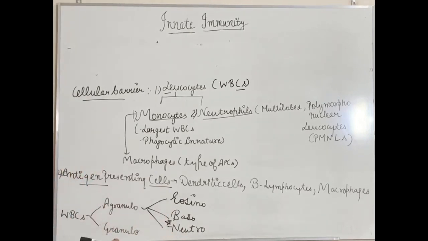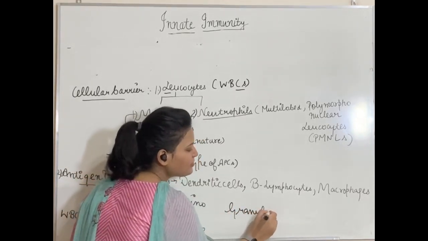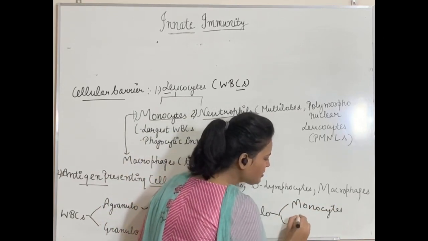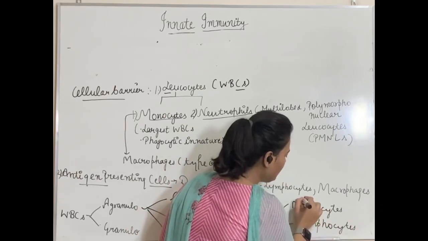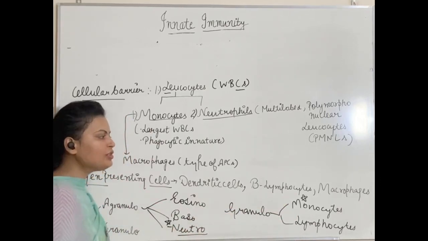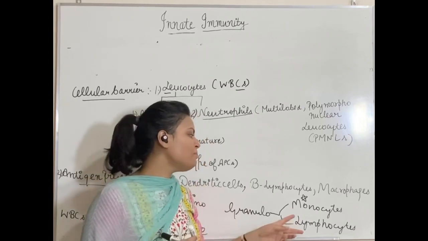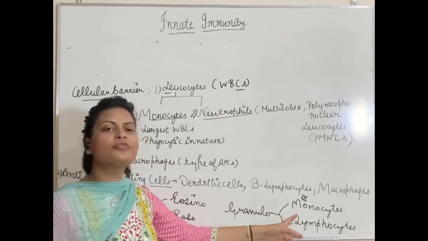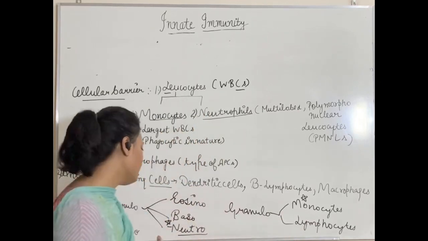And the others are further of two types, which are monocytes and lymphocytes. Monocytes are the type of WBCs which again provide us innate immunity, and we will take up these monocytes and neutrophils both in detail. Lymphocytes are very important, but they play their role in acquired immunity. These lymphocytes are further of two types, B lymphocytes and T lymphocytes. So we will talk about them later on.